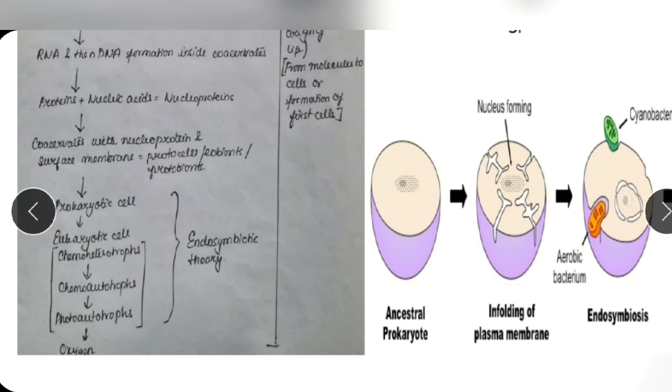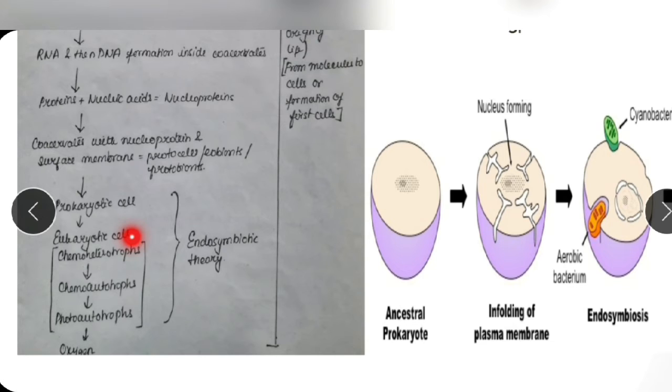Now eukaryotic cell also had its own pathway of evolution. For example, the first organisms that were there, they couldn't make their own food, neither could they use up the sunlight to make their own food. So they were actually feeding on something else.